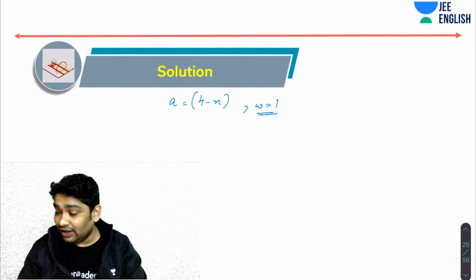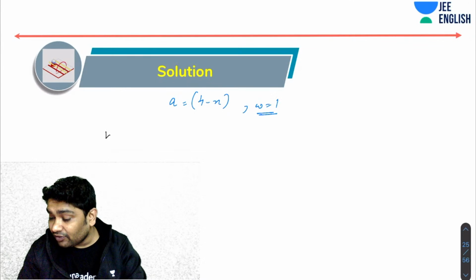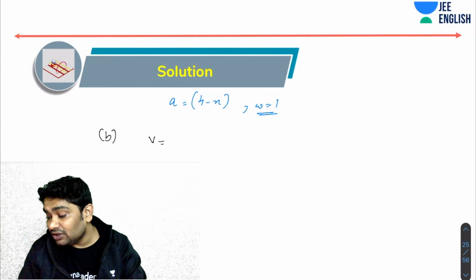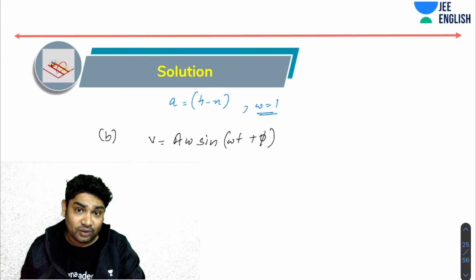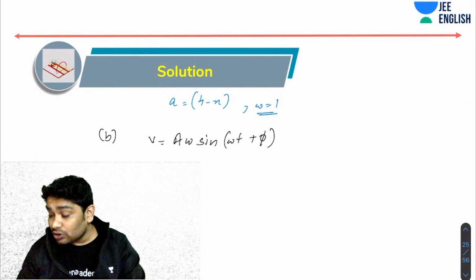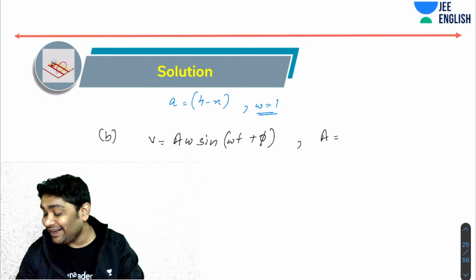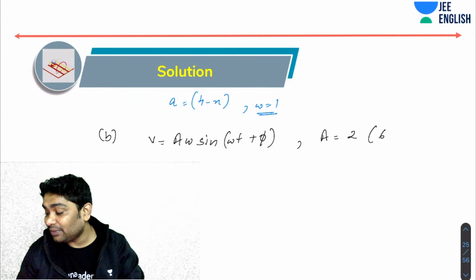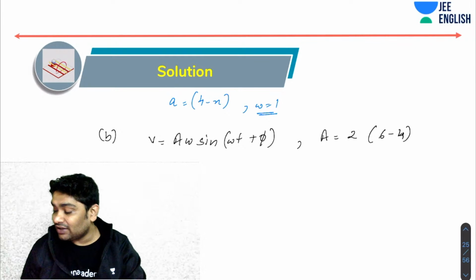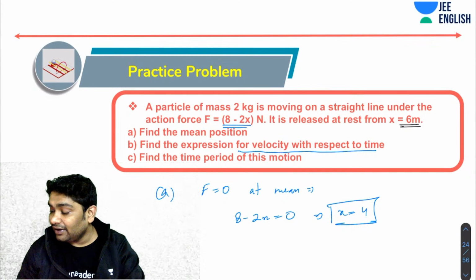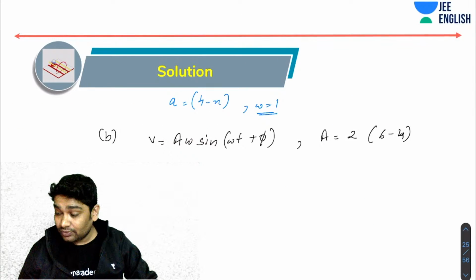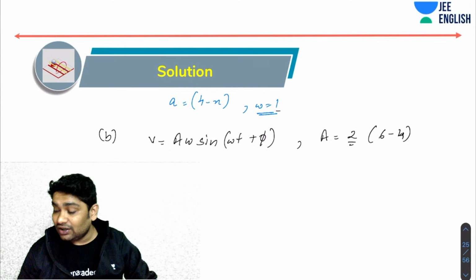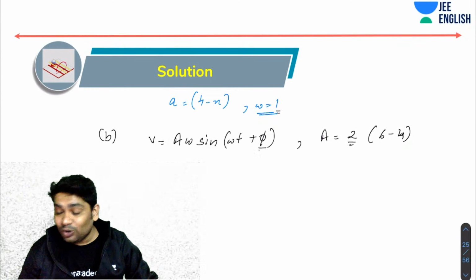Now you know the expression for velocity. Expression for velocity is usually of the form v equals a omega sine of omega t plus phi. That is the usual form. Now you also know the a. How much is a? A is 6 minus 4, which is 2, because I know x equals 6 was an extreme. It started from rest from here. So x equals 6 was an extreme. The amplitude is 2, omega is 1. So all I need to know is the phi.